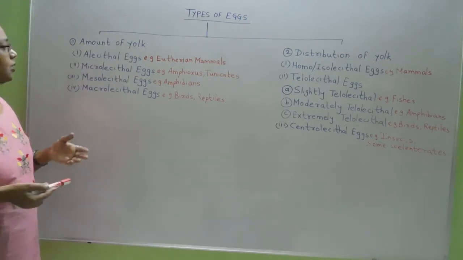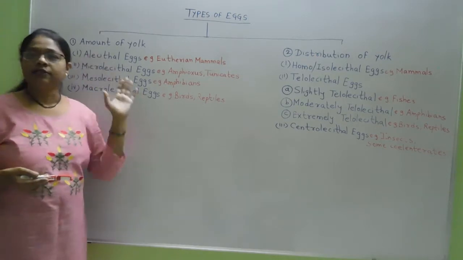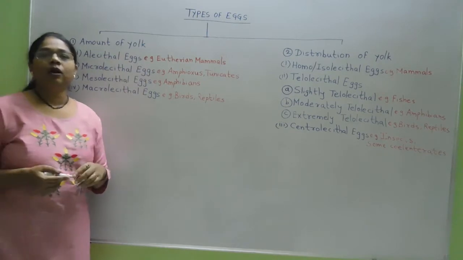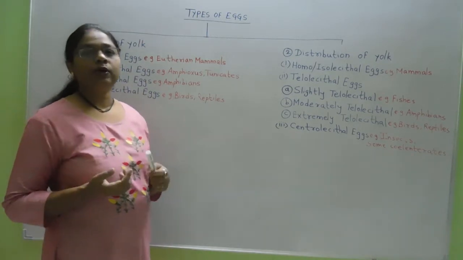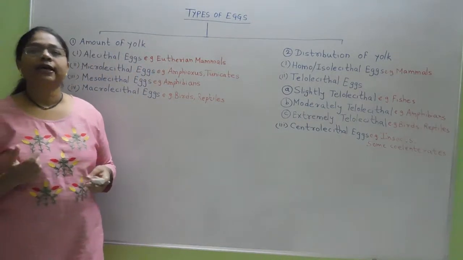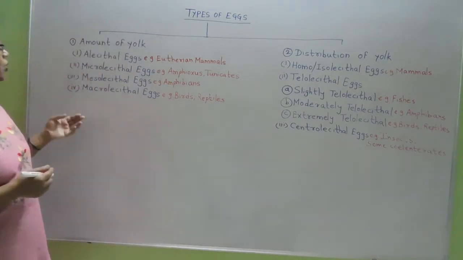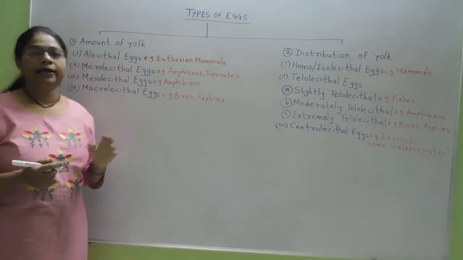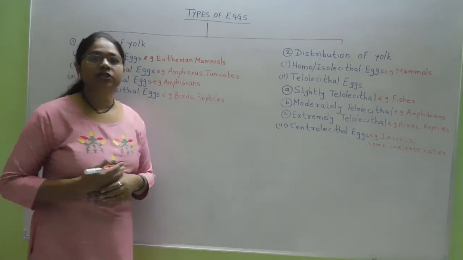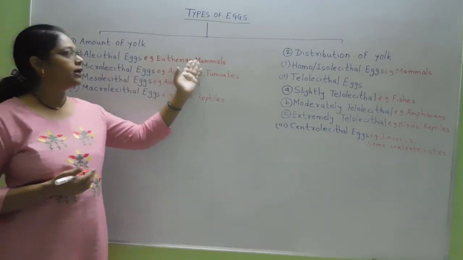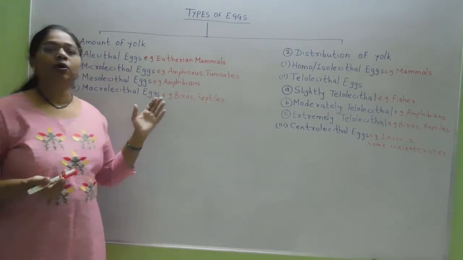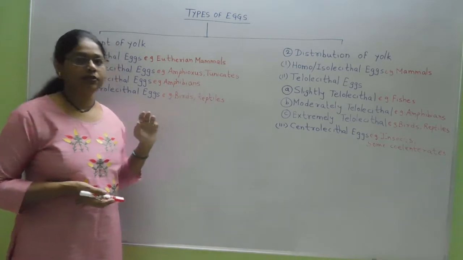According to this, the eggs are classified into four ways. The first one is called Alecithal eggs. Lekithos is a Greek word meaning yolk, the presence of yolk inside the egg. So according to the name, in Alecithal eggs there is no yolk inside the eggs, and such eggs are present in the eutherian mammals, that is in the placental mammals. The most common example of placental mammals is humans.